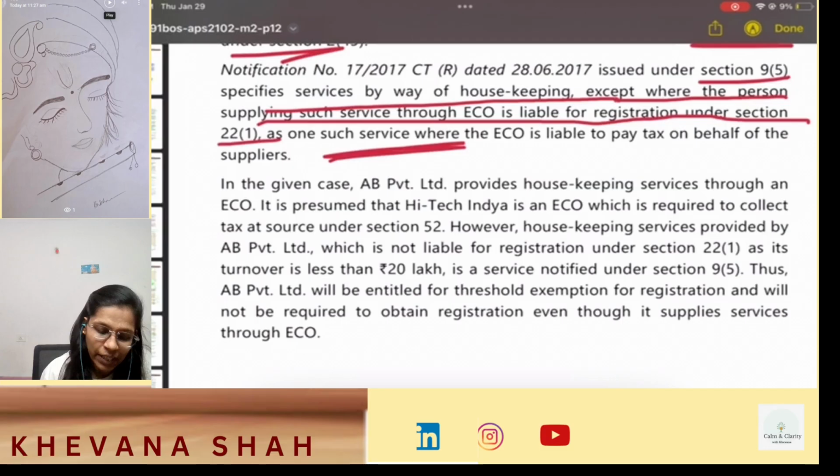So in the given case, AB Private Limited provides housekeeping services through an ECO. It is presumed that Hi-Tech India is an ECO which is required to collect TCS under Section 52. However, AB Limited, providing housekeeping services, is not liable for registration under Section 22(1), as its turnover is rupees 18 lakhs, which is less than rupees 20 lakhs, and it is a service notified under Section 9(5). Thus, AB Private Limited will be entitled to threshold exemption for registration and will not be required to obtain registration even though it supplies services through ECO. Okay, so you have to remember this point.